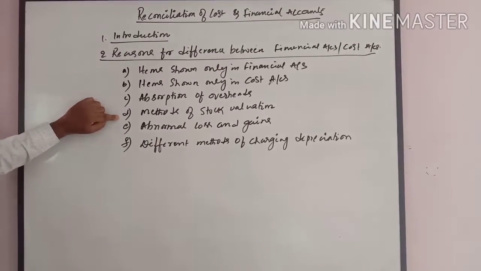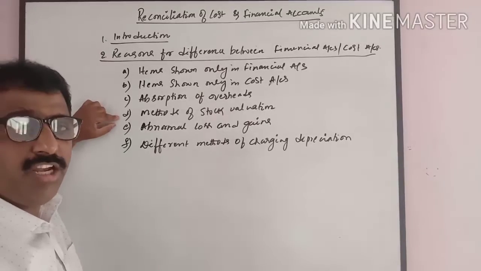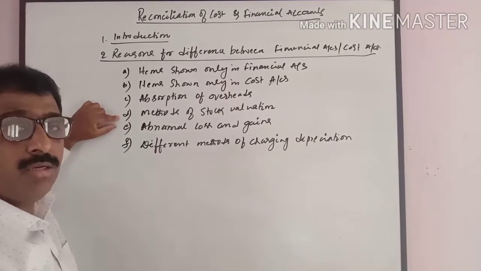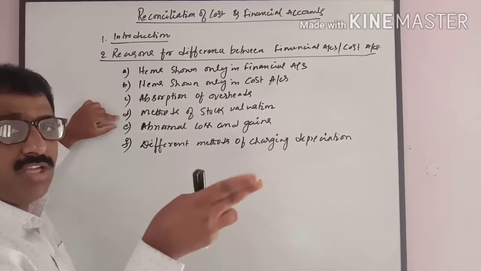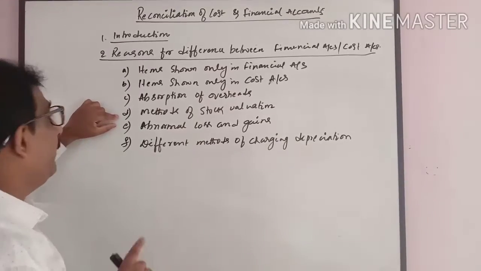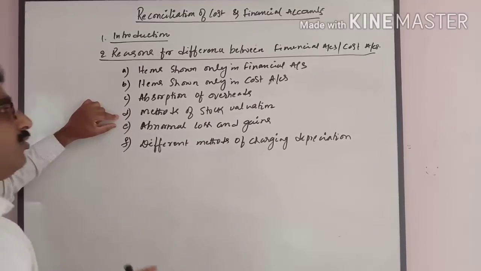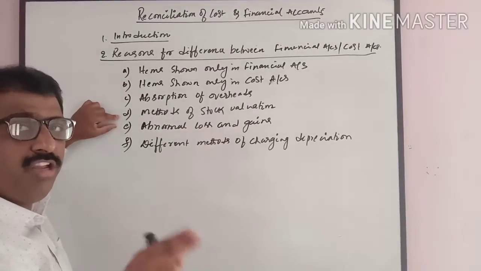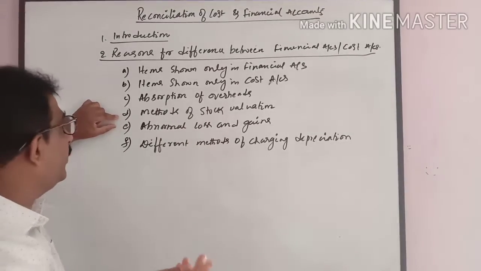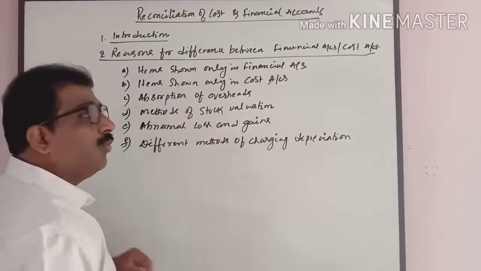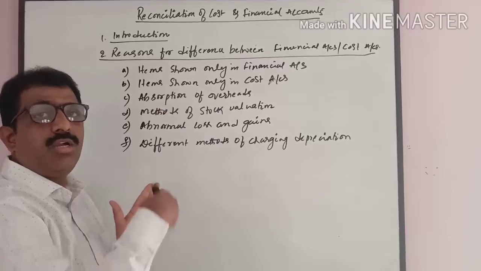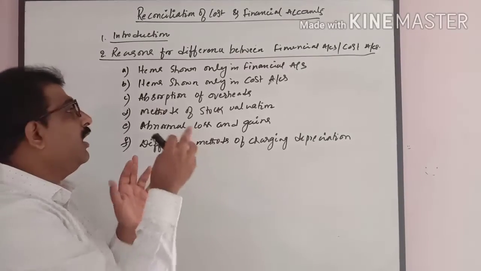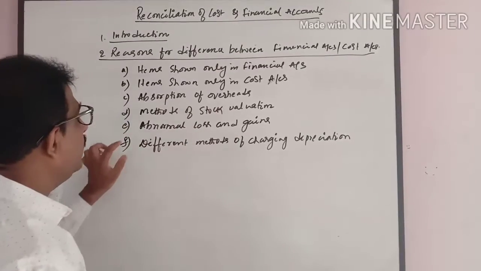Methods of stock valuation. The financial accountant follows the cost or market value, whichever is least. Either cost price or market price, whichever is least. But the cost accountant follows either FIFO, LIFO, simple or weighted average method to value the opening and closing stock. Sometimes overvaluation of opening stock or undervaluation of closing stock should be rectified.